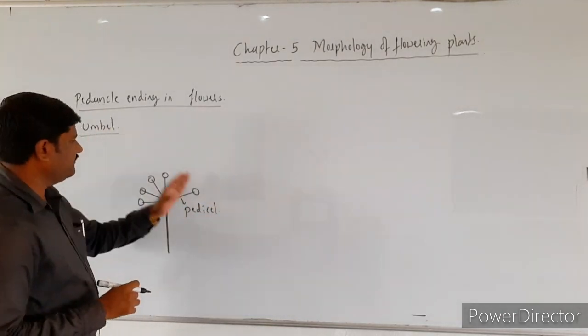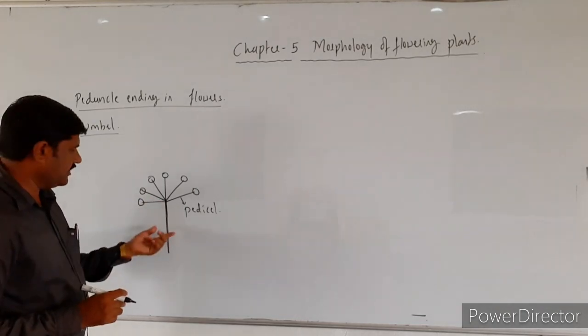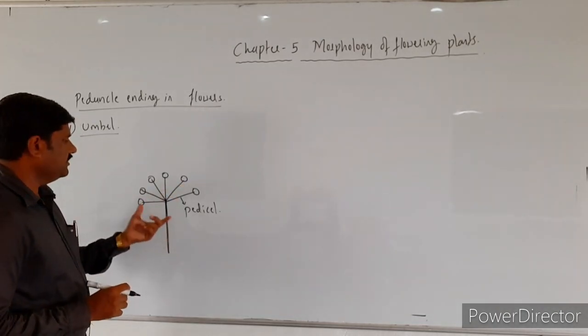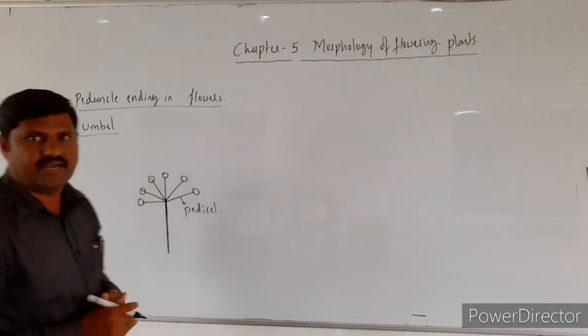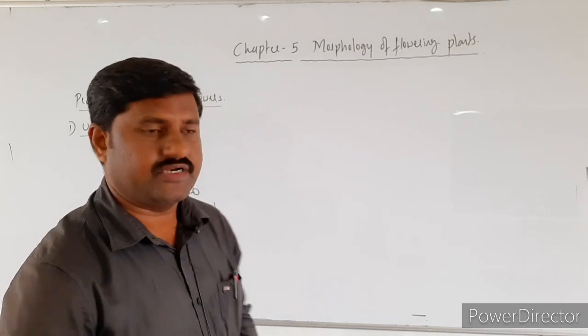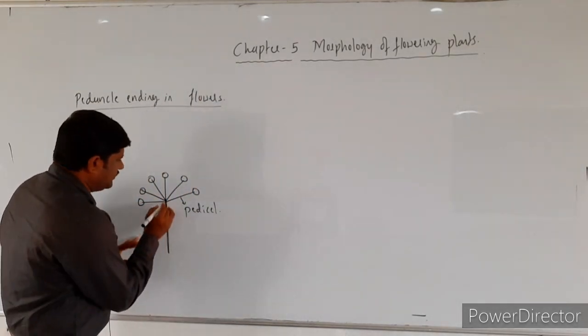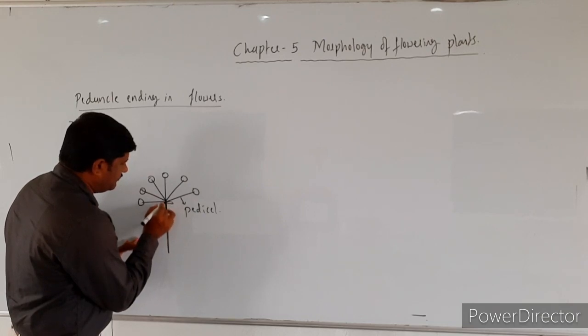Such kind of inflorescence, peduncle ending in a flower, is called as what? Umbel. One important thing is, at the tip of this peduncle we come across bracts.